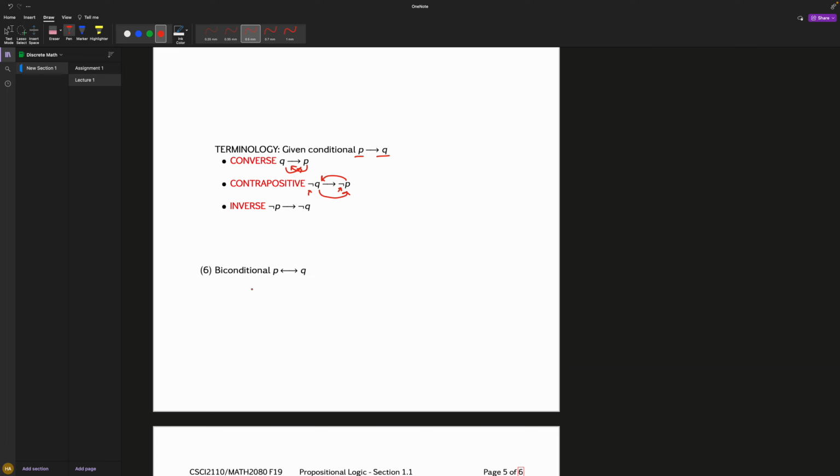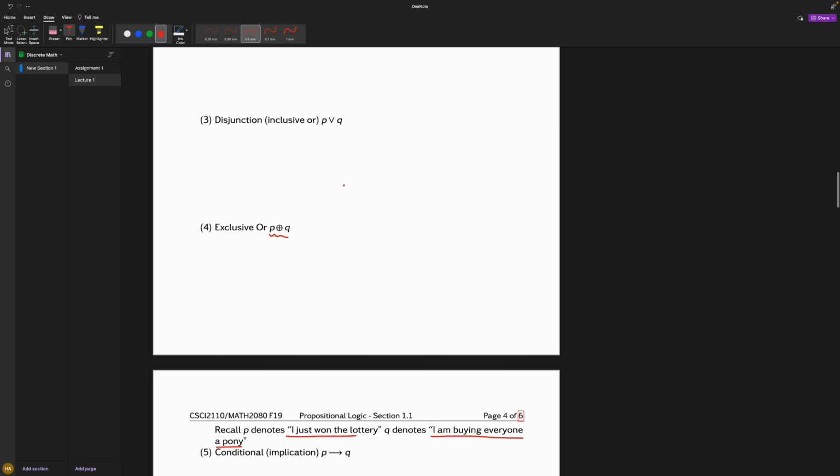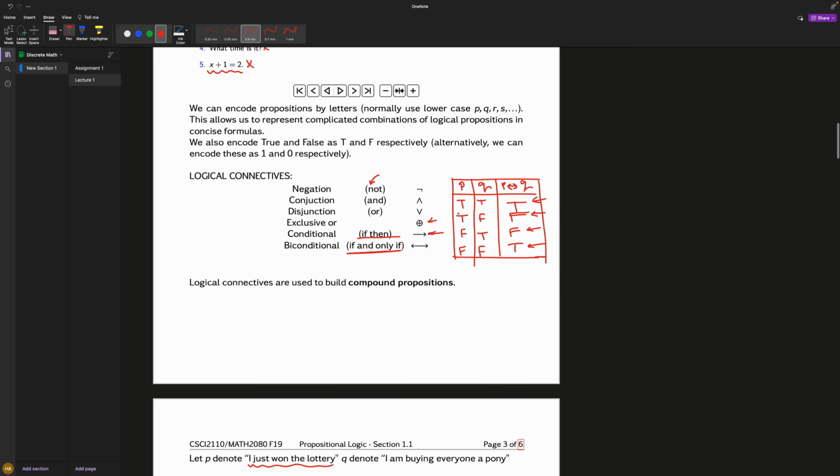Biconditional basically says I will buy everyone a pony if and only if I win the lottery. That's what it says. So what it says here is I am buying everyone a pony if and only if I win the lottery. So if I don't win the lottery and I do anything, then that would be false. Okay, so that brings us back to this table.